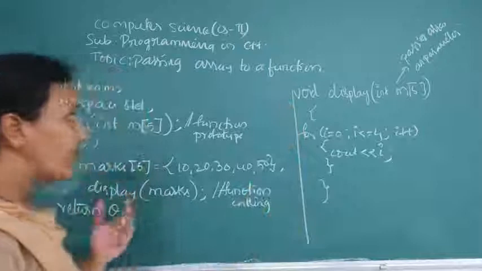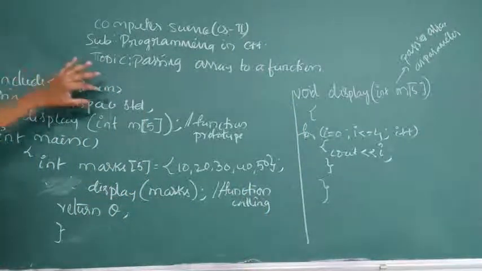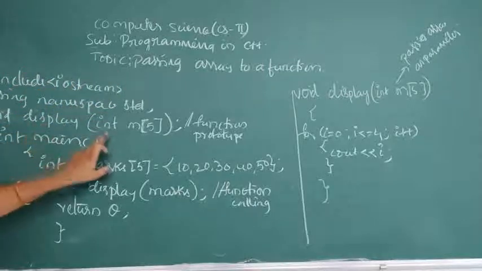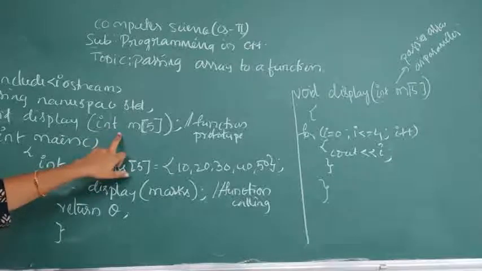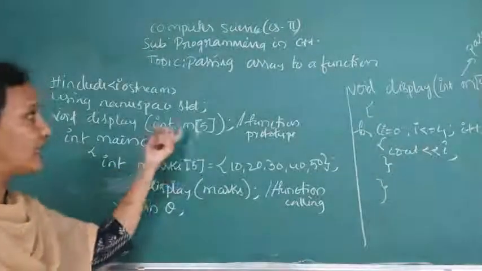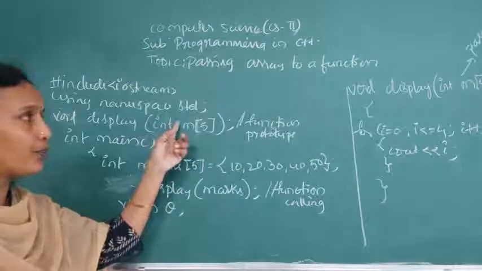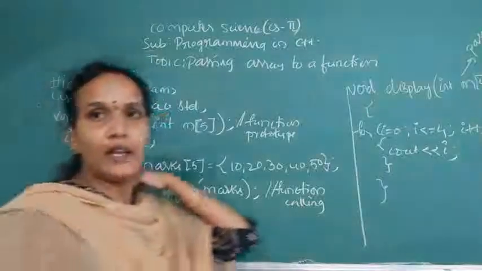Now, come to the execution. It is a header file, a library file, and it is a function prototype. Why are we giving a function prototype? Because here we are using a user-defined function. When you are giving a user-defined function, there is a condition that you should give the prototype, and that prototype should be before the main function. I have already explained this a number of times.